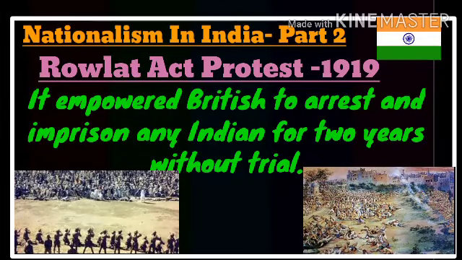That should be decided after trial by the lawyers in the court. That's the real procedure. But here the British introduced this Rowlatt Act, according to which any Indian, at any time, anywhere, can be arrested and imprisoned without any legal trial for 2 years. It was totally an illegal law.